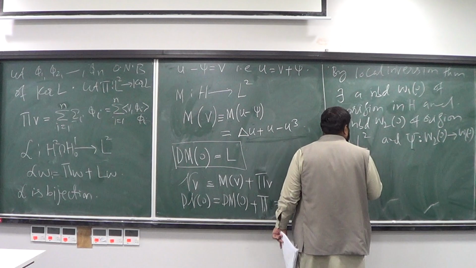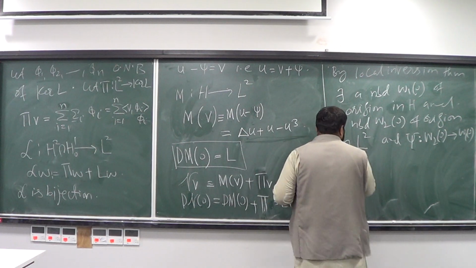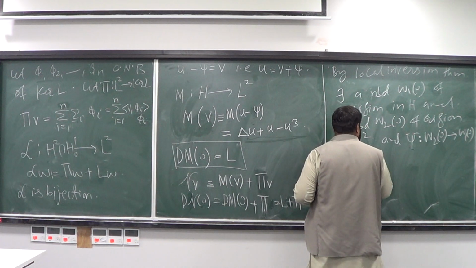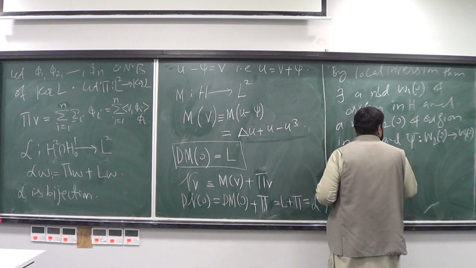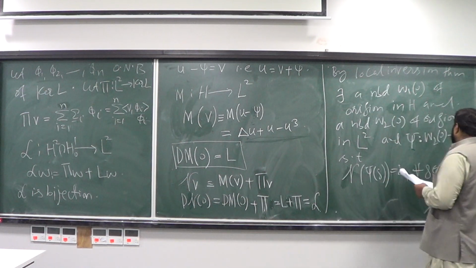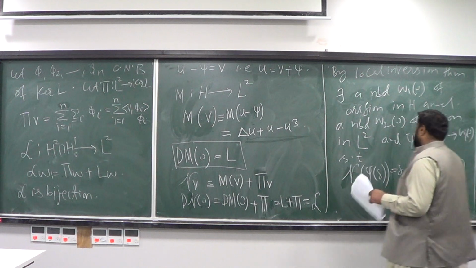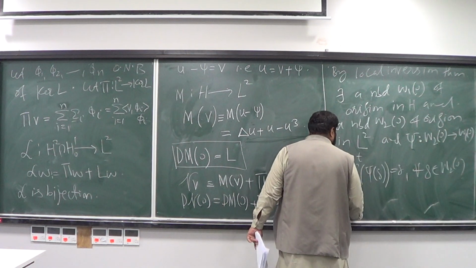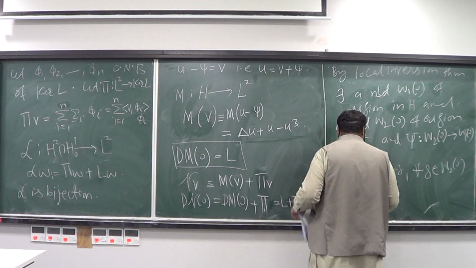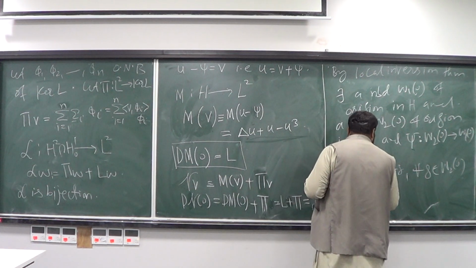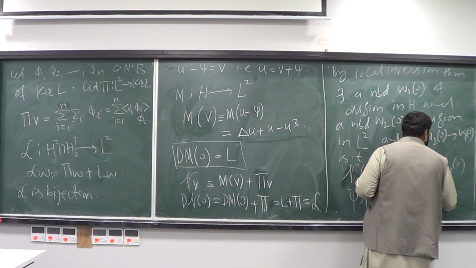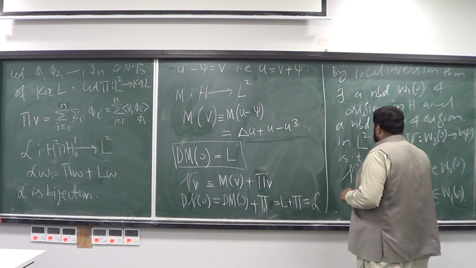such that N, the calligraphic N, operated onto psi of g is equal to g for all g in W2 of 0, and psi of N of v is equal to v for all v in W1 of 0.